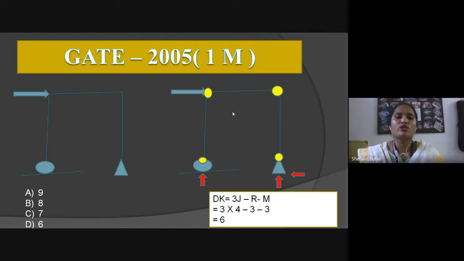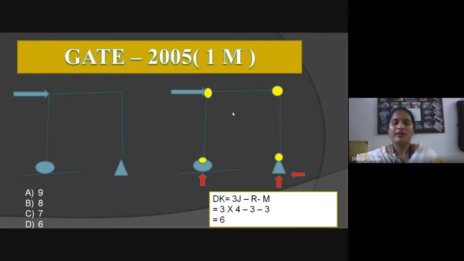Also, GATE question 2005 for 1 mark. It is a frame. First end is a roller support, second one is a hinge support. After solving this frame, the yellow circles represent the number of joints. The formula will be dk equals 3J minus R minus M. J is 4, R is 3: 1 reaction for the roller support, 2 reactions for the hinge support, so the total number of reactions will be 3.